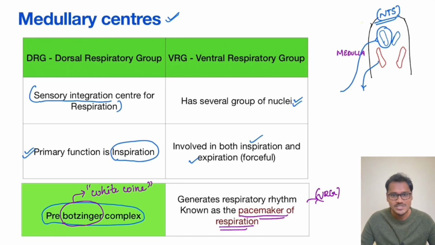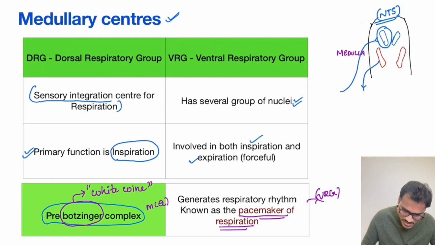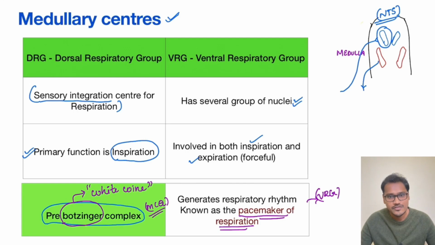So that is an interesting story about this pre-Botzinger complex, and the examiners never get bored of it. They keep on asking MCQs, that is, which is the pacemaker of respiration, or which one generates the respiratory rhythm. That is our pre-Botzinger complex. So make sure that you don't forget the Botzinger white wine.